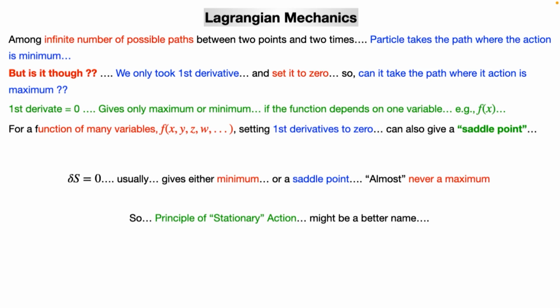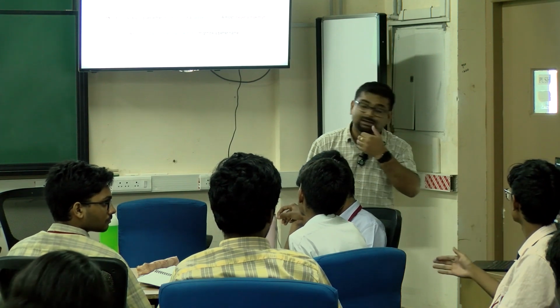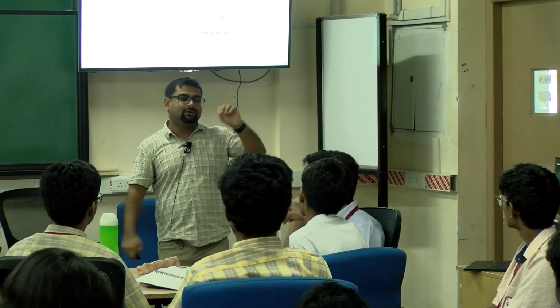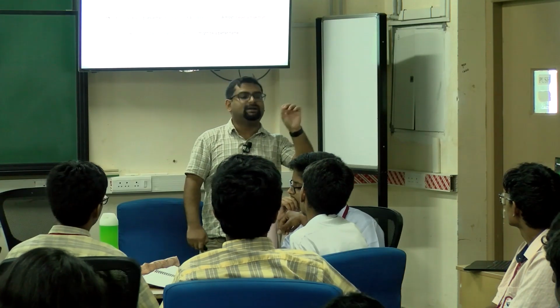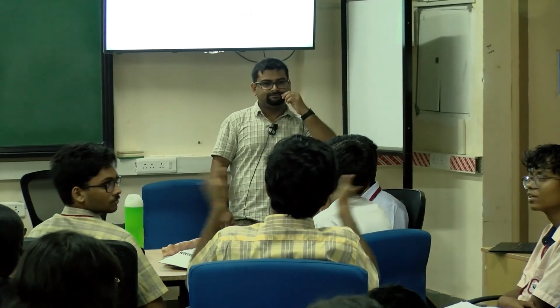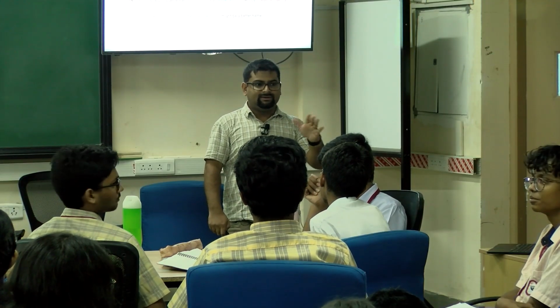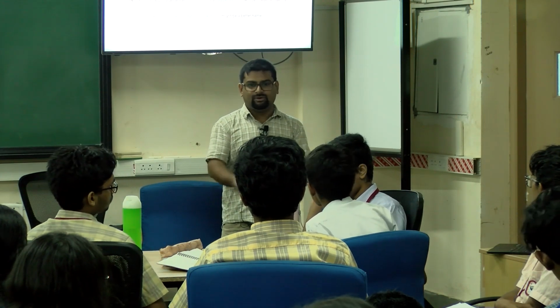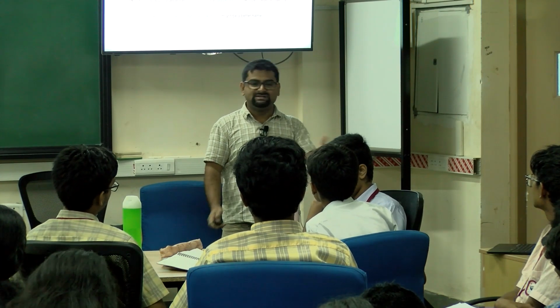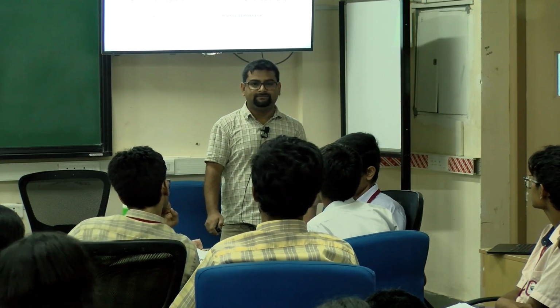If we have multiple paths where the action is stationary, then it's random as to which? No, it is not random. It depends on the initial condition, on how close you are to which path. Theoretically we can have such a degenerate problem, but usually one chooses one of the paths, and usually we get only a unique path.